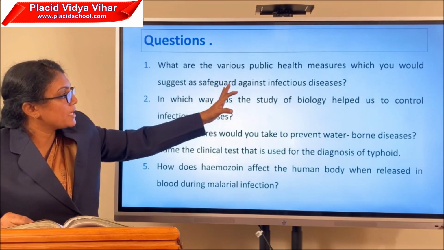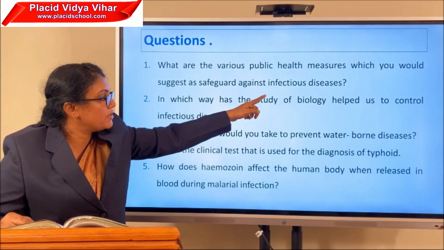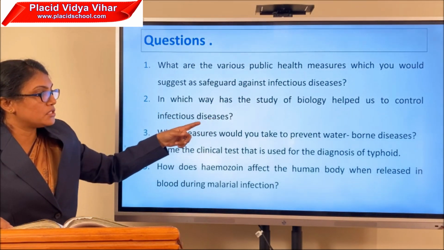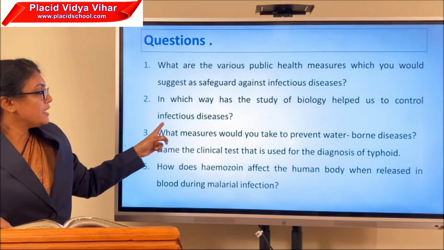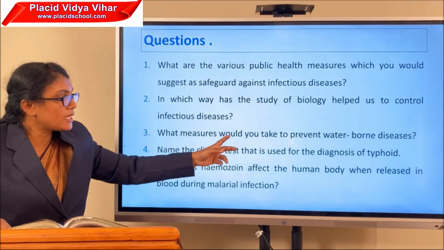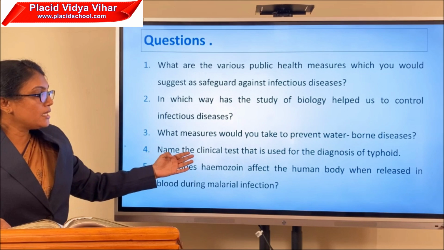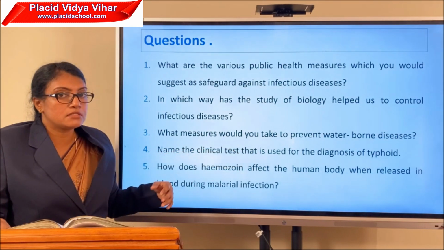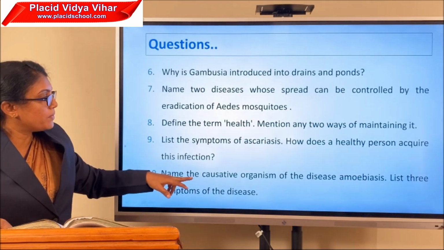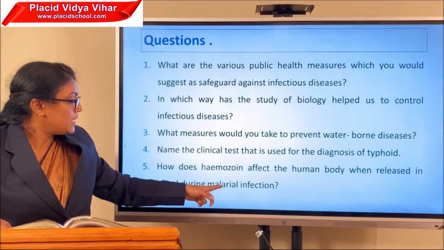What are the various public health measures which you would suggest as safeguards against infectious diseases? In which way has the study of biology helped us to control infectious diseases? What measures would you take to prevent waterborne diseases? Name the clinical test that is used for the diagnosis of typhoid. How does hemozoin affect the human body when released in blood during malarial infection?